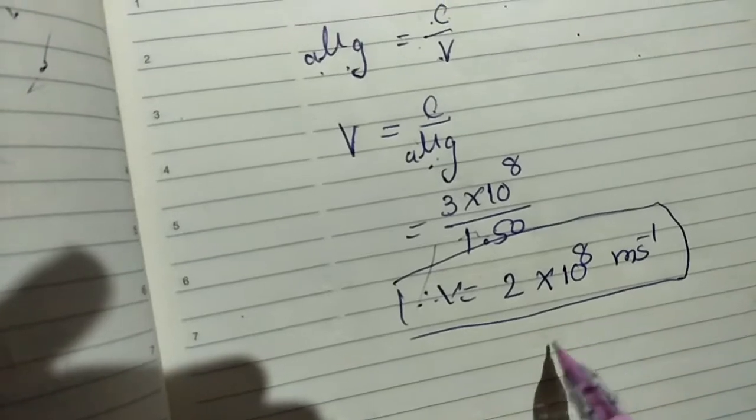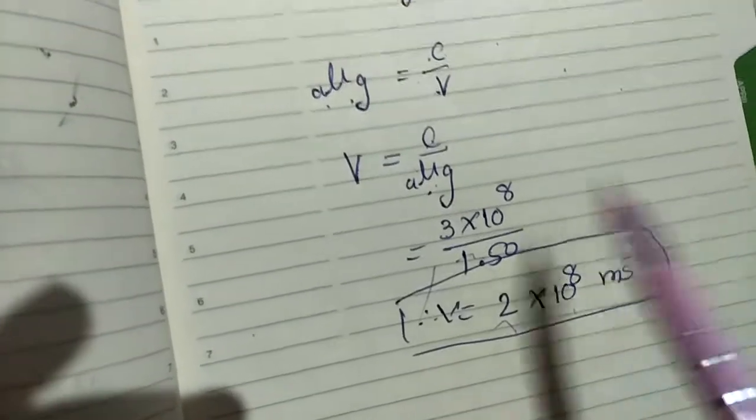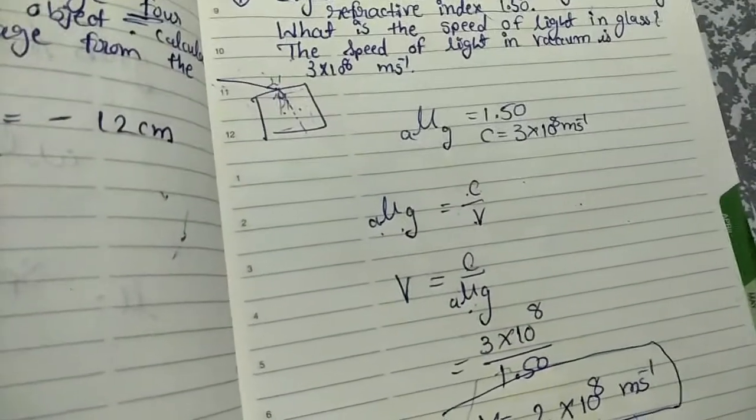So what is the speed of light in glass? 2 into 10 raised to 8 meter per second. So using the refractive index formula, you have to solve this type of question also.